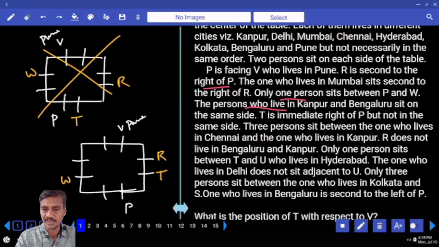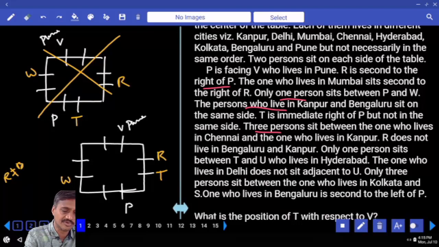Then 3 persons between the one who lives in Chennai and the one who lives in Kanpur. Between Chennai and Kanpur there must be exactly 3 people, and R does not live in Bangalore. So R Bangalore is ruled out. R lives neither in Bangalore nor Kanpur. Now Bangalore and Kanpur must be adjacent to each other, isn't it? Hence that cannot be R and T.